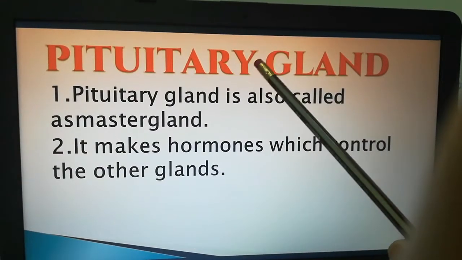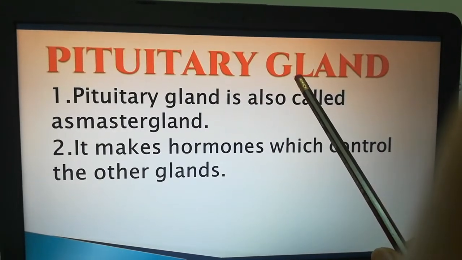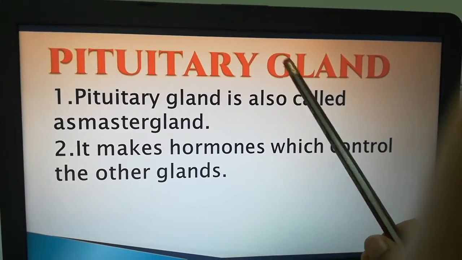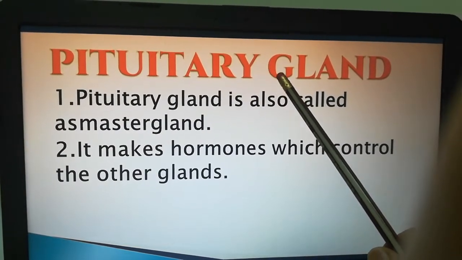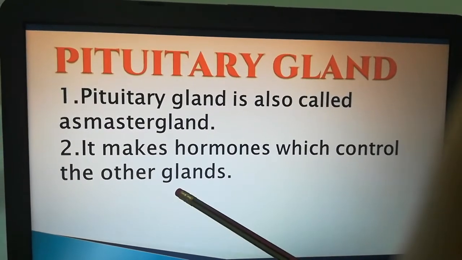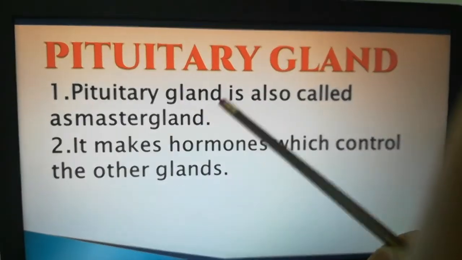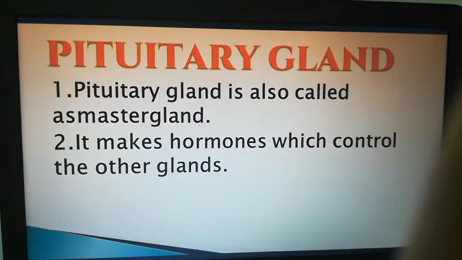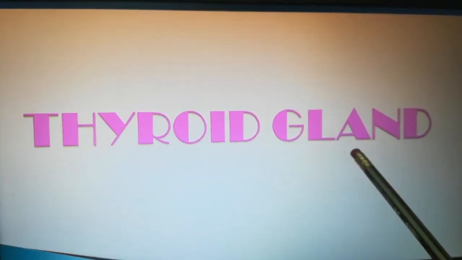Because we know glands produce what? Hormones. Here the pituitary gland produces many hormones like FSH, GH, LH, TSH that control what? Other glands. So it is called the master gland.